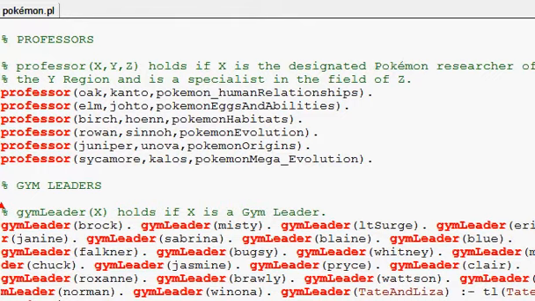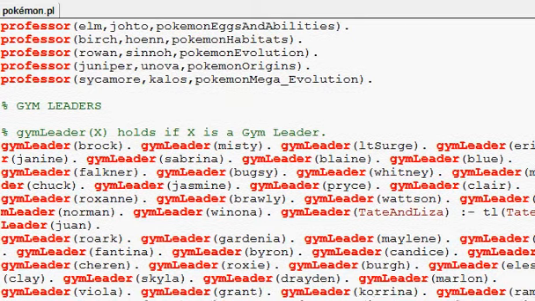And then we go into the gym leaders. This is a huge section as well. So you can just verify. I mean, let's say you heard somebody's name. Like, let's say you have no idea anything about Pokemon, except, I mean, you might know that there are gym leaders, and you've heard somebody's name.